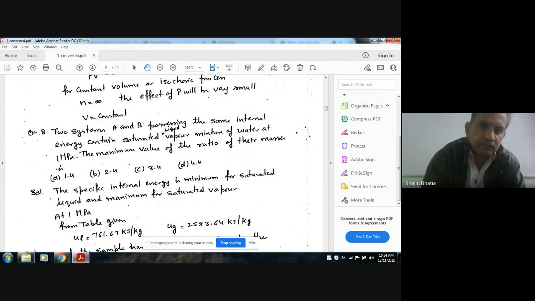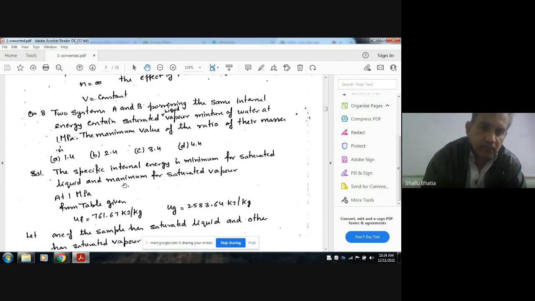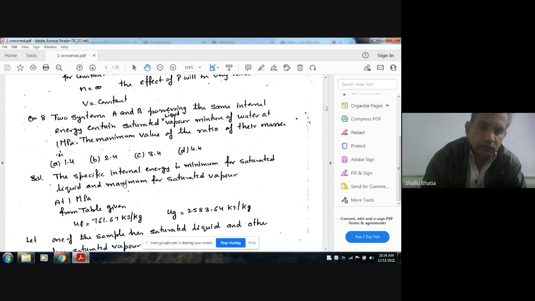As the mixture contains two systems, A and B, and they contain a mixture of saturated liquid and saturated vapor, in one of the systems there can be only saturated liquid, and in the other system only saturated vapor. In this case the specific volume of saturated liquid will be minimum, and the specific volume of saturated vapor will be maximum.